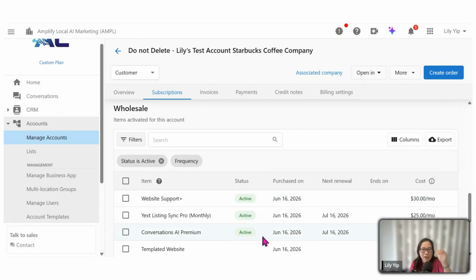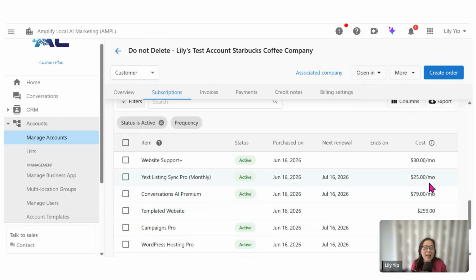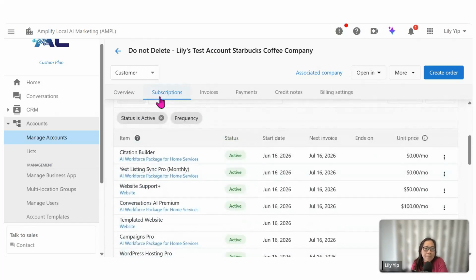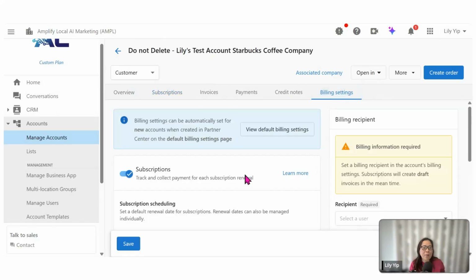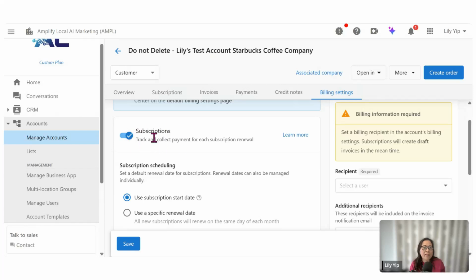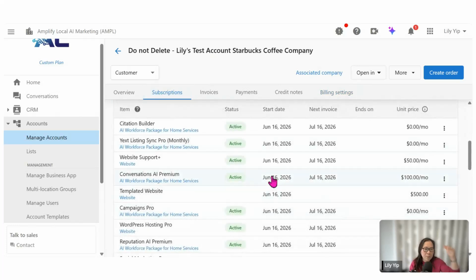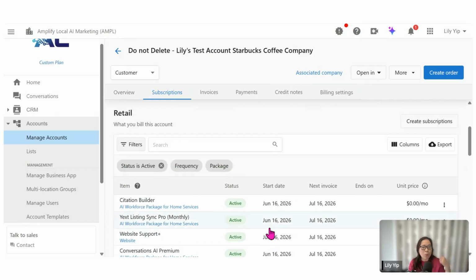Similarly, the same product range that we have activated will also reflect under the wholesale page, where you can track how much Vendasta will be charging you into your bank account as the wholesale cost. So this is a very good page for you to see what you are going to charge your clients as a retail and what Vendasta is charging you as a wholesale cost. These 2 sections are there because under the billing settings, you remember, we have turned on subscription. This is for your tracking. Once you order products, the products will reflect in both of these sections. So it's a good point to turn that on.